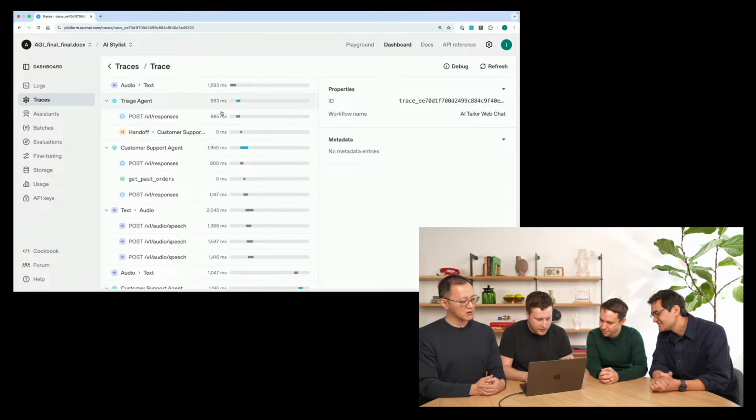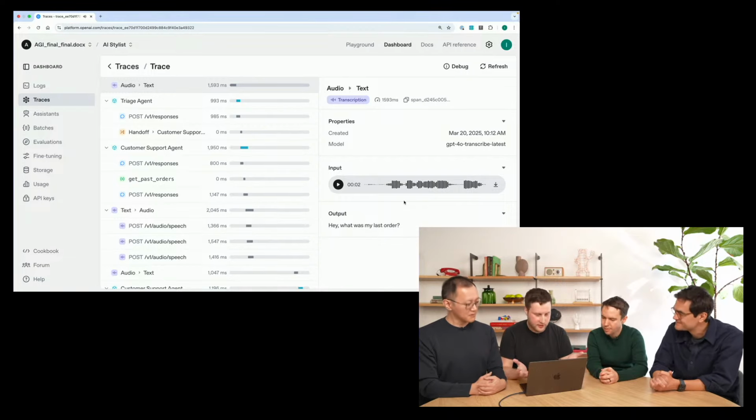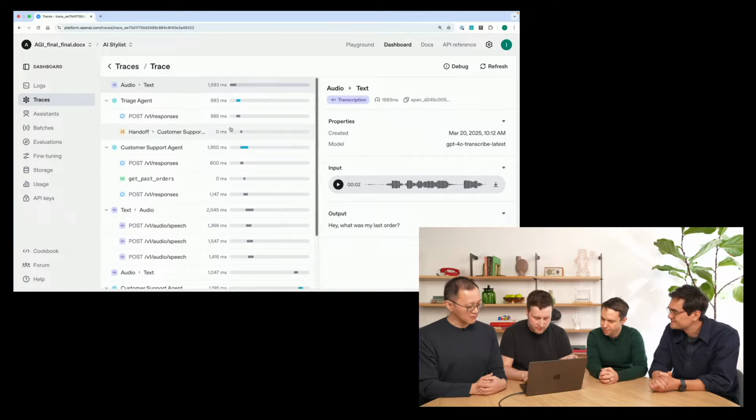We can see that there are traces here from our most recent conversation, and as you can see, there are all sorts of events. For example, we can click on this one. This is my first request to the agent. Let's play it. Hey, what was my last order? So it's integrated with audio. You can play it, you can look up metadata, you can see different timelines, latencies, errors, and so on.